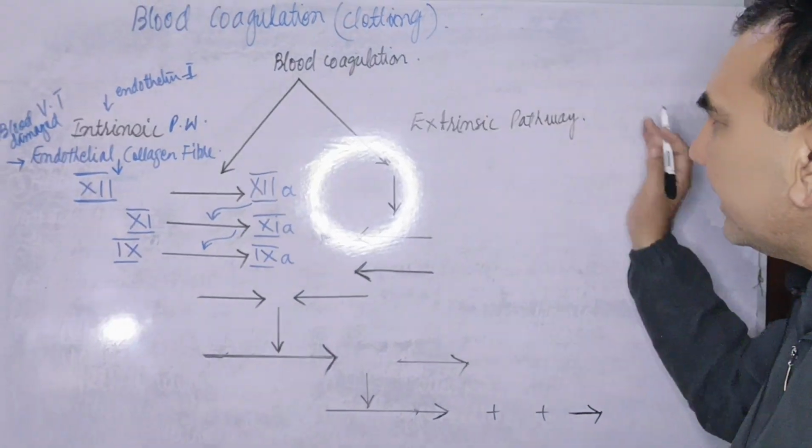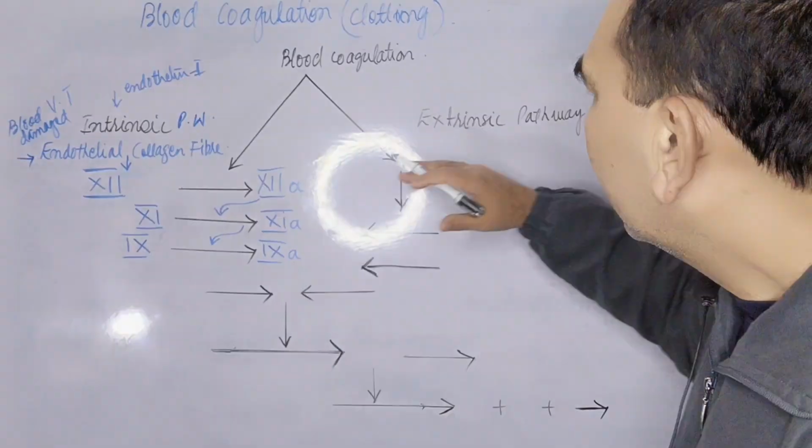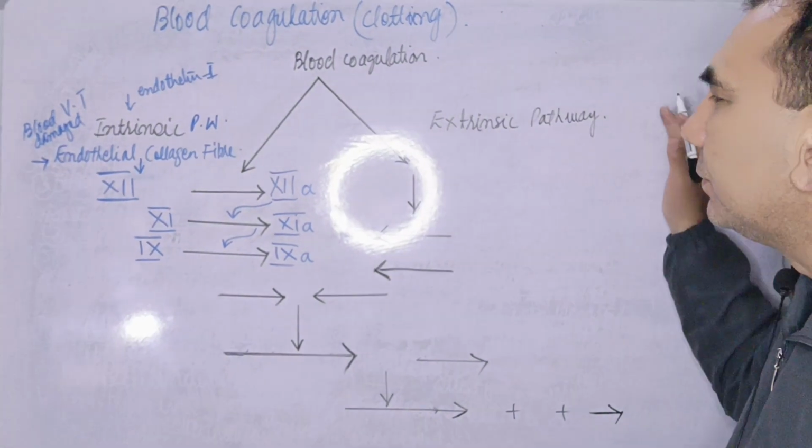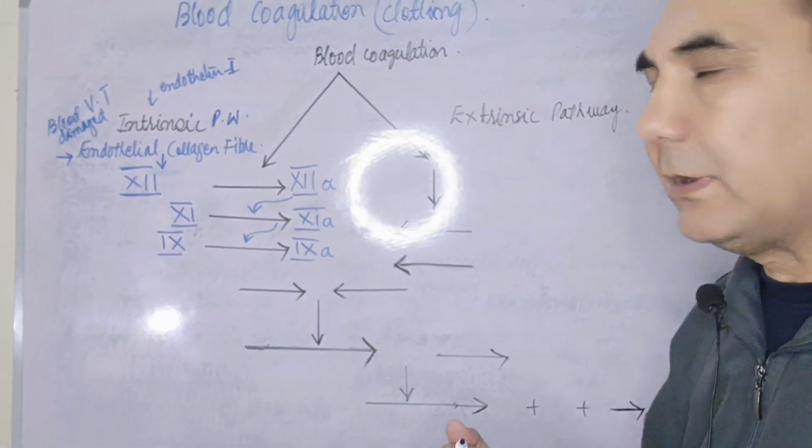Now on the intrinsic pathway, we will stop over here. Now the extrinsic pathway is a very short pathway.